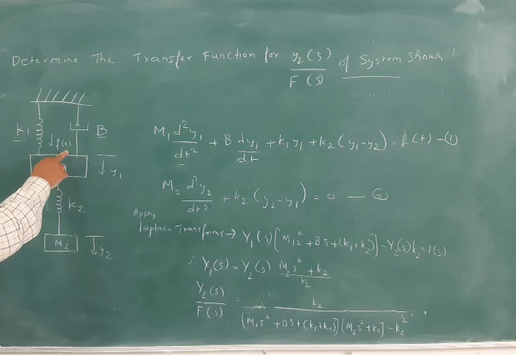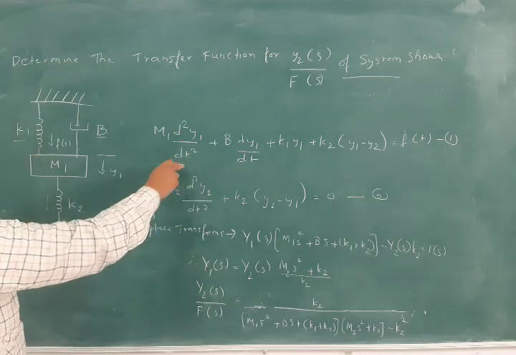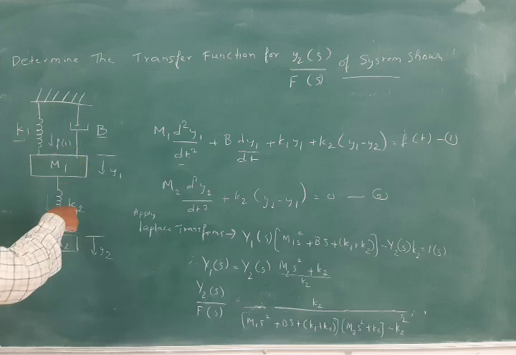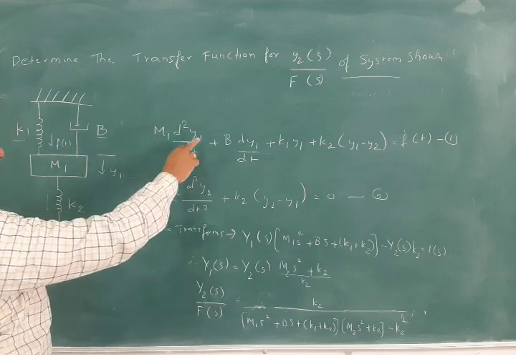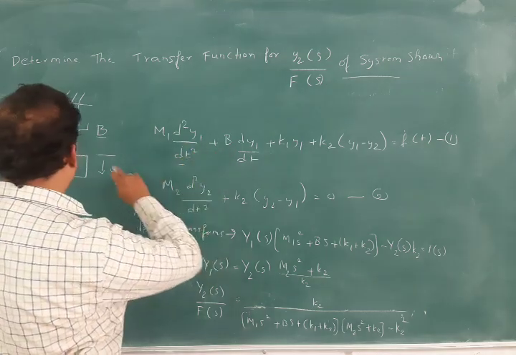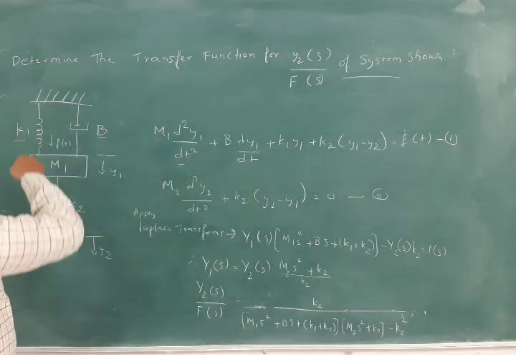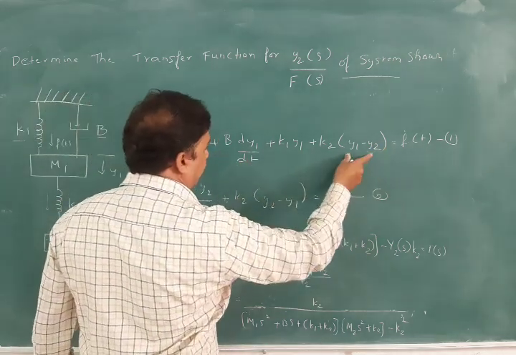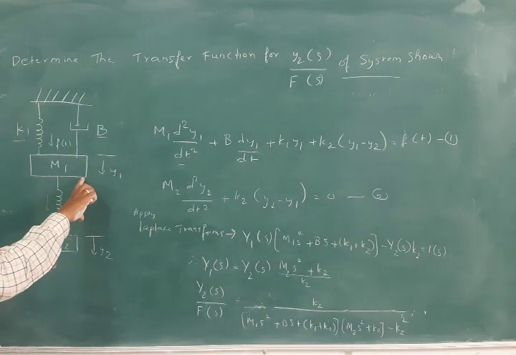For this equation, we have written it with respect to mass m1: m1 into d square y1 by dt square, that is the force pulling the mass down, mass into acceleration, plus b into dy1 by dt for this dashpot part, plus k1 into y1, it is a linear system only, plus k2 into (y1 minus y2) is equal to f of t. y1 minus y2 is given because it has two fixed supports.